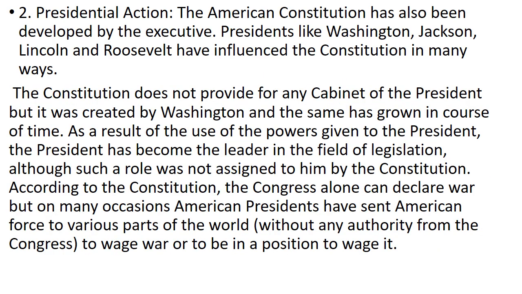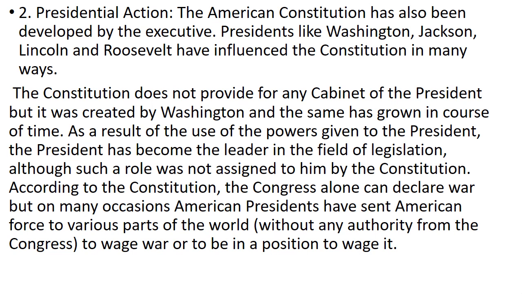2. Presidential action. The American Constitution has also been developed by the executive. Presidents like Washington, Jackson, Lincoln, and Roosevelt have influenced the Constitution in many ways. The Constitution does not provide for any cabinet of the president, but it was created by Washington and the same has grown in course of time.